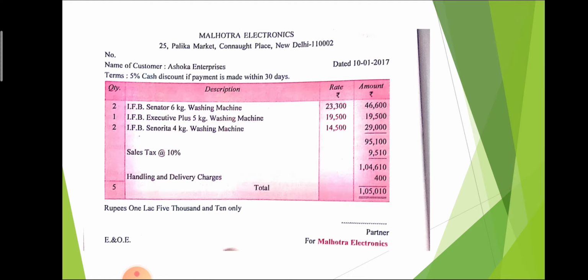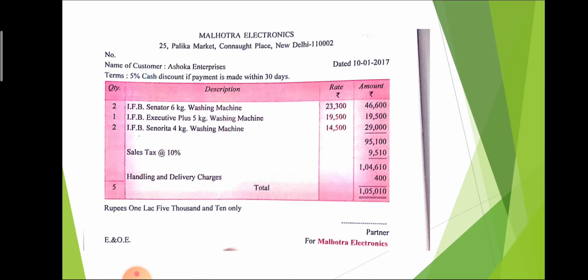In this, the company is Malhotra Electronics. They purchased 2 quantity of washing machine of 6 kg, 1 quantity of washing machine of 5 kg, and 1 quantity of washing machine of 4 kg. So there are 3 types of washing machine and the rate is given. The rate of the first type of machine is 23,300. The second type of machine is 19,500, and the rate of the third machine is 14,500.